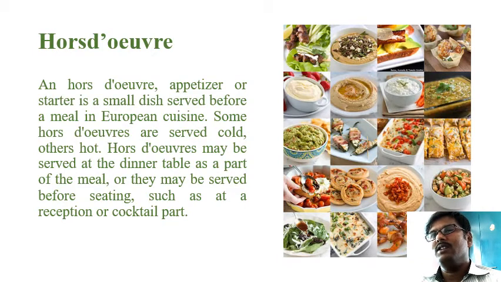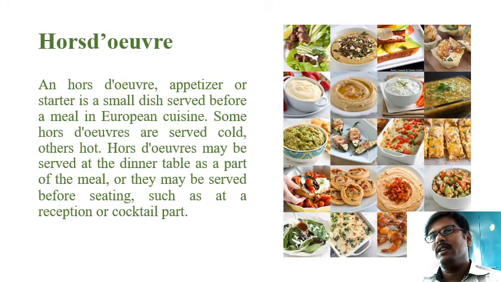It is a small dish, the minimum amount of ingredients is used, the cooking method is very moderate, and the presentation is also very simple and attractive. So these kinds of things will be added in that hors d'oeuvre.